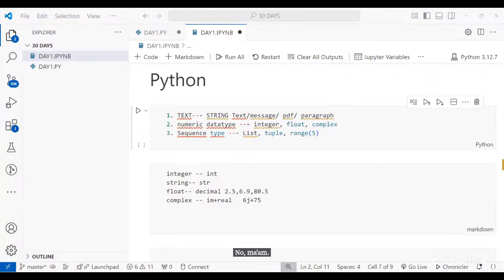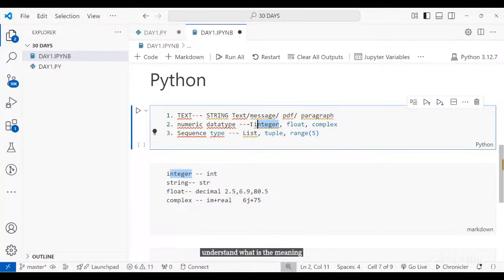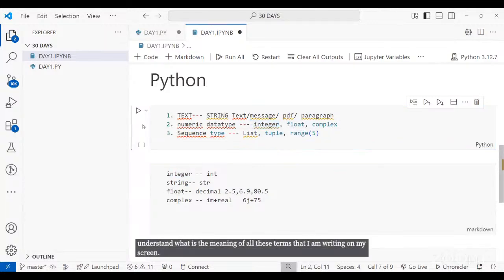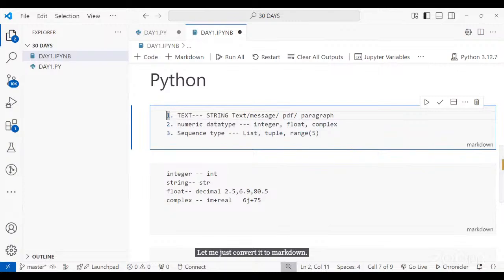You just have to understand that, okay, this is the list of data types. Obviously, I'm going to show you how you have to use it and where you have to use it, everything I will tell you. But right now, you just understand the meaning of all these terms that I'm writing on my screen. Let me just convert it to Markdown. Okay, so these are 3 data types.